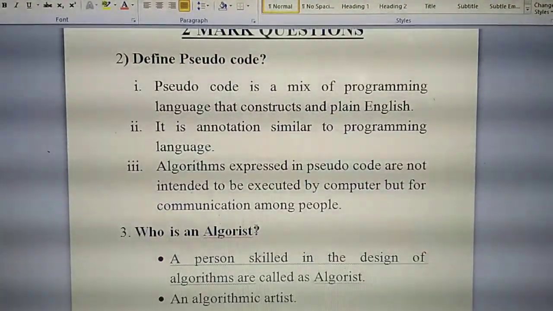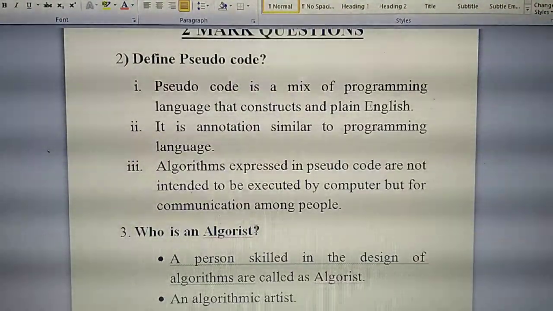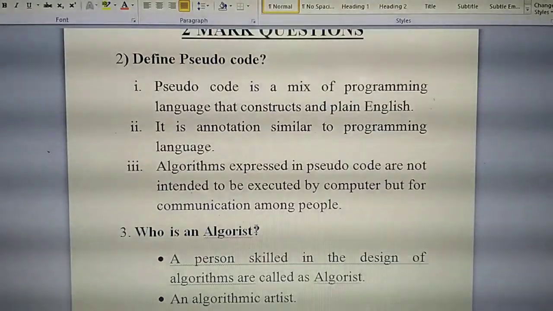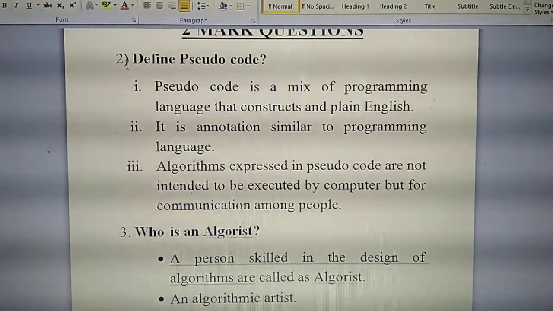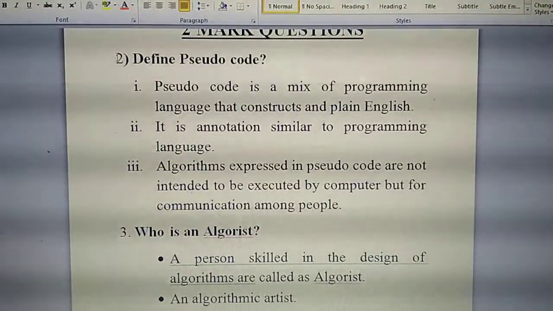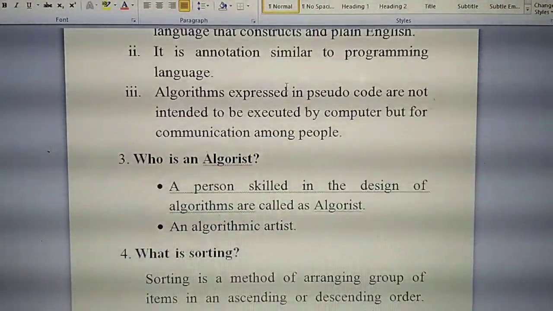Write fast. Have you all written? Then write this is the second 2 mark question, okay? If you are writing in a computer notebook, put the heading chapter 4, then put the heading 2-mark question, then put the question number 2. Write it.